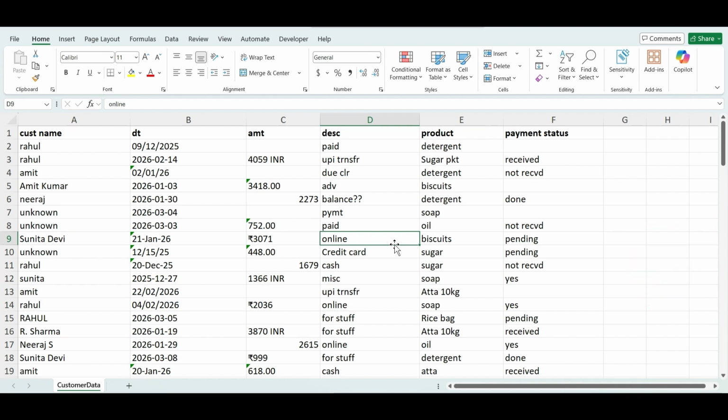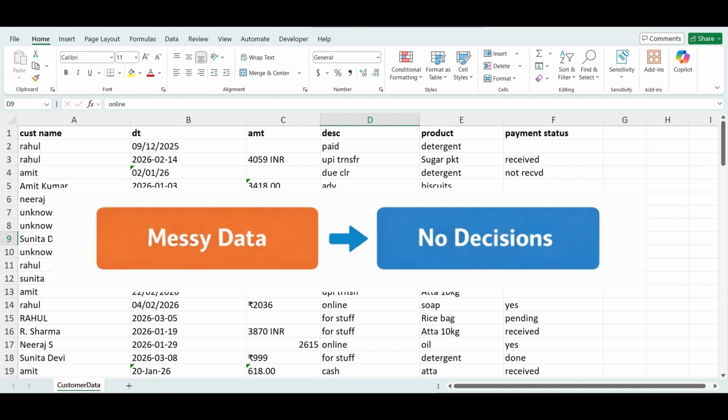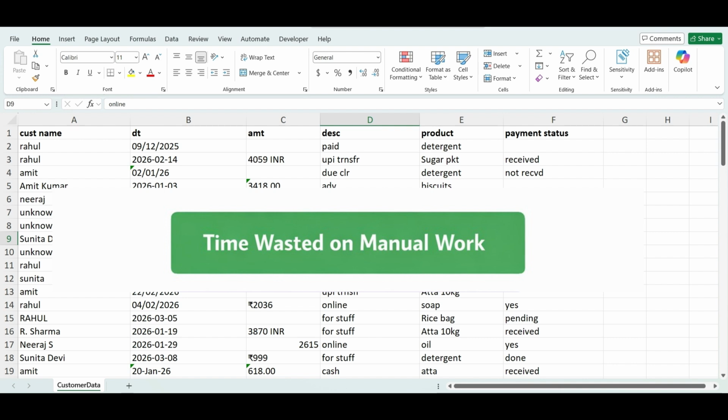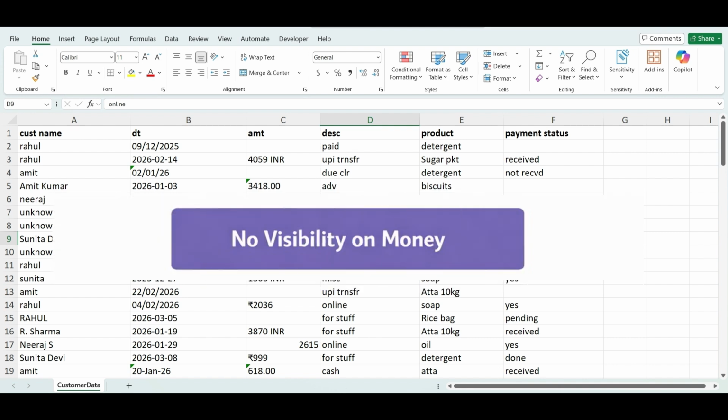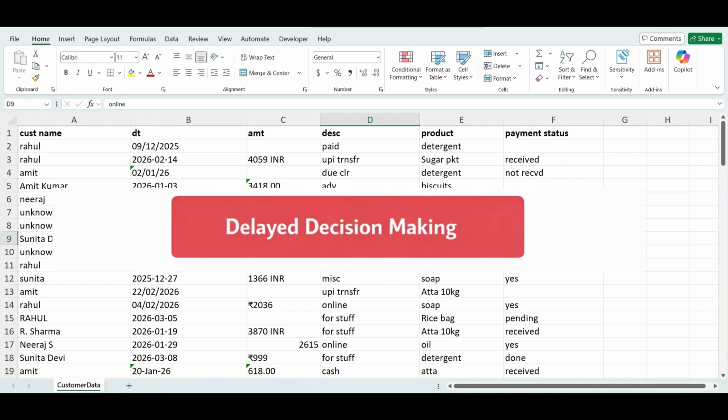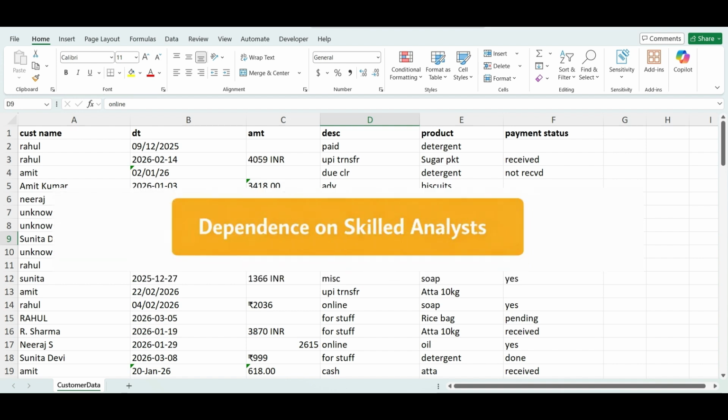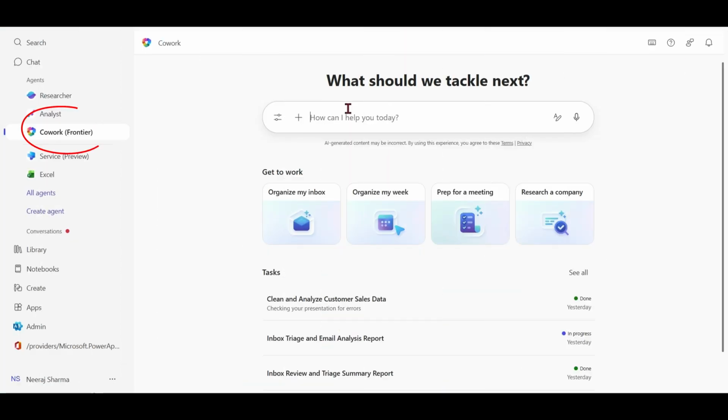So basically, what are the problems with this kind of data? We have data but we don't know what it is telling us. Instead of analysis, we are stuck doing data cleaning. We don't know how much money we made or lost. By the time we understand the data, it's already too late. We need experts just to understand simple data. So here comes Copilot Cowork, which can solve all these problems with a single prompt in a single flow.